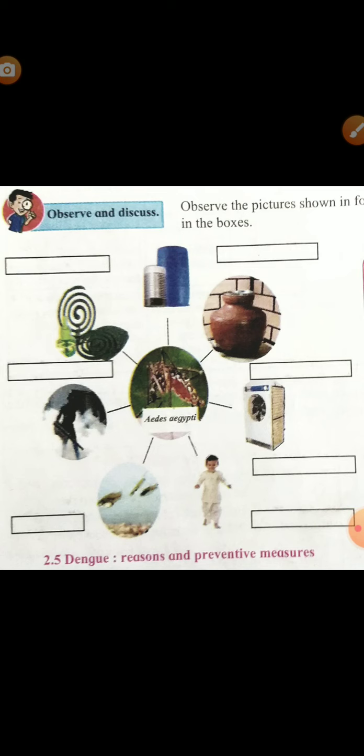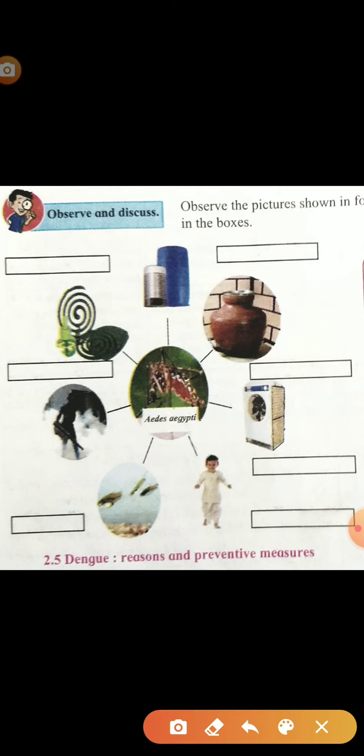A chart is given there. Observe the picture shown in the following and write description in the boxes. So this chart is specially related to the reasons and preventive measures of dengue. Now we have to complete this chart. So we have to start from what is given here.